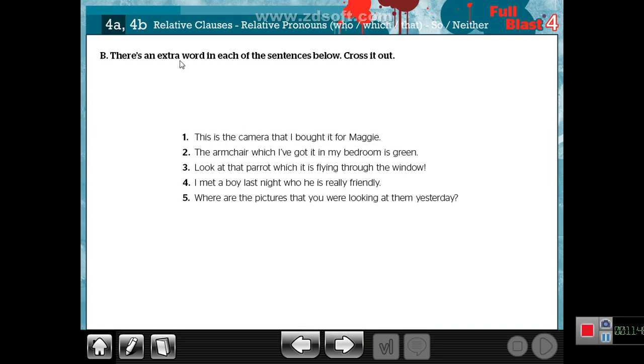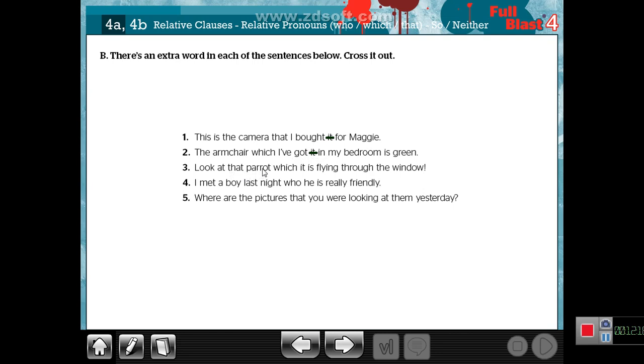There is an extra word in this section below. Cross it out. Something is wrong in this sentence. This is the camera that I bought for Maggie. Because that replaces it. The armchair which I have got in my bedroom is grey.